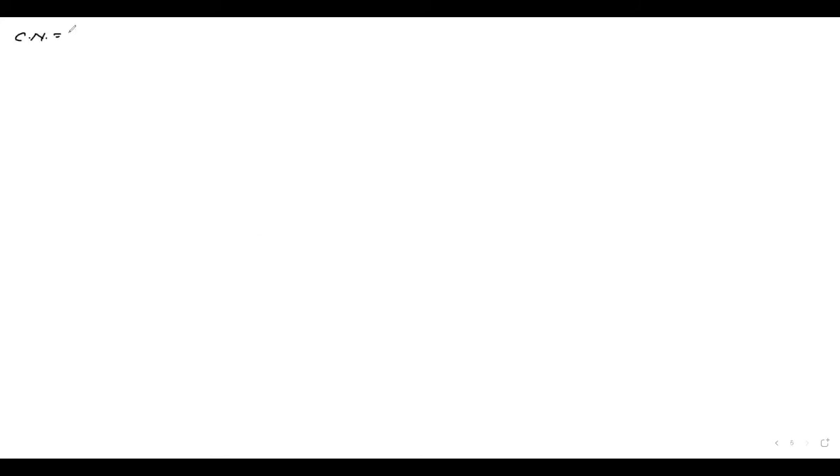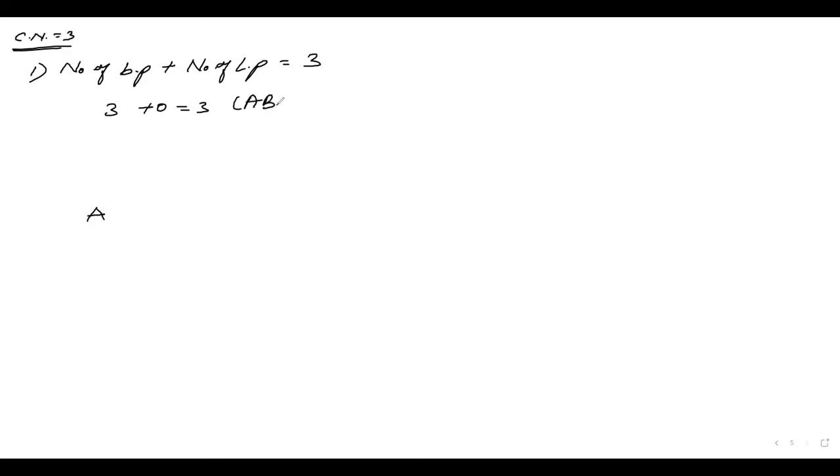When the coordination number is equal to 3, the number of bond pairs plus the number of lone pairs is equal to 3. First we will take the case of 3 plus 0 equals 3. That means all are bond pairs and there are 0 lone pairs. So again A, and this will be for AB3.